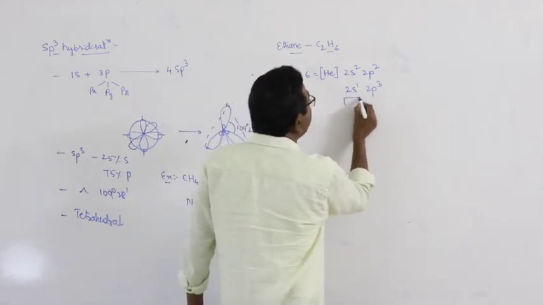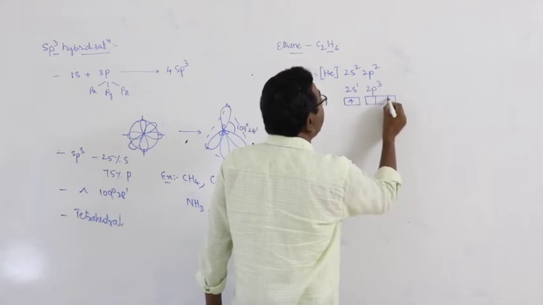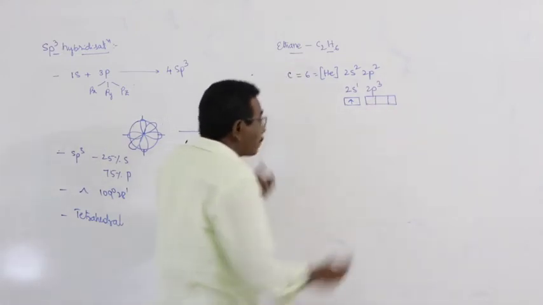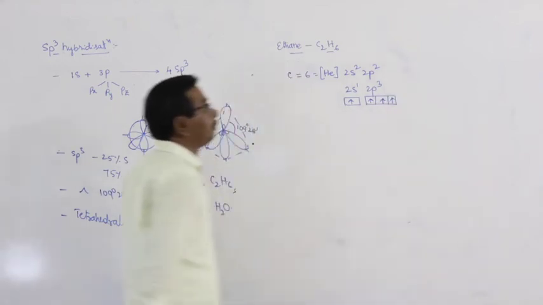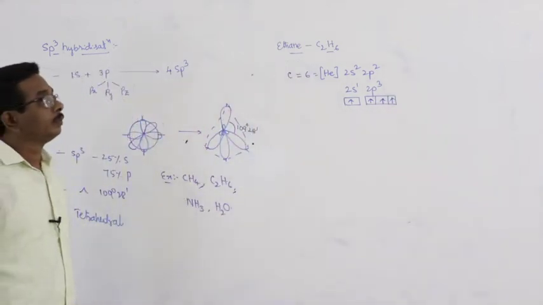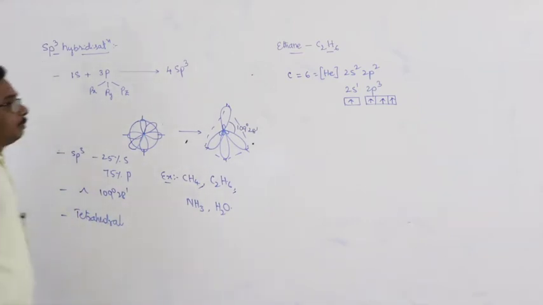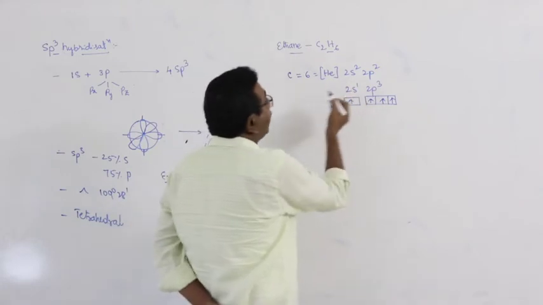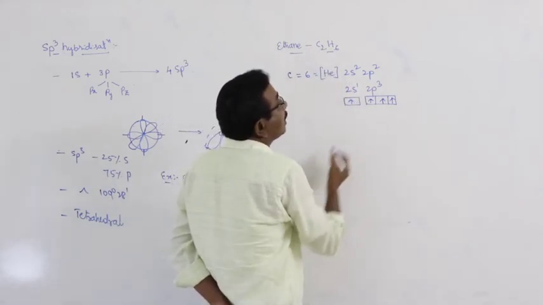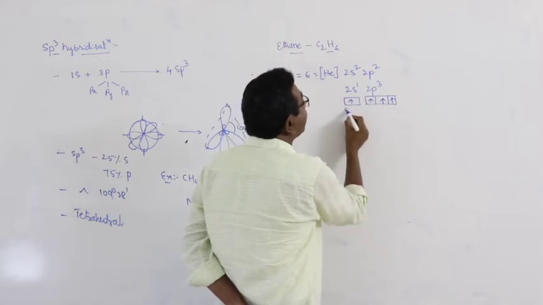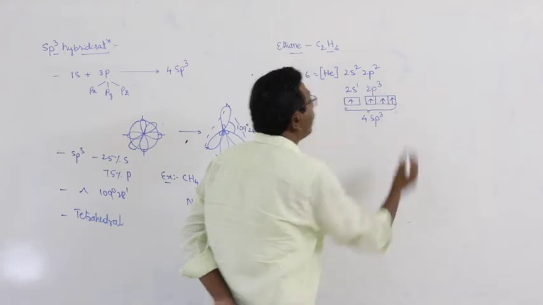And the distribution of electrons is this one. Here, in the excited state of each carbon atom, one s orbital mixes with the 3 p orbitals, resulting in the formation of 4 sp3 hybrid orbitals.